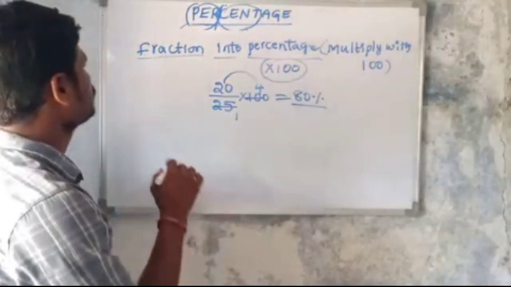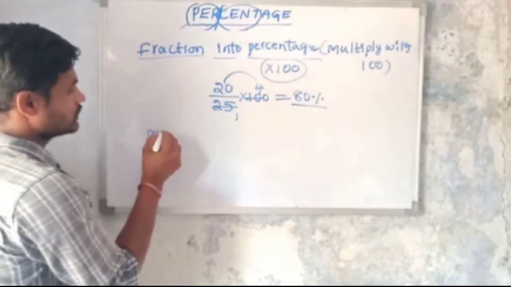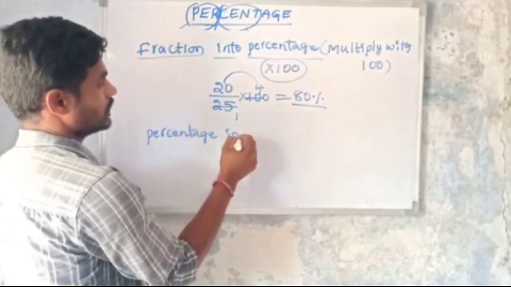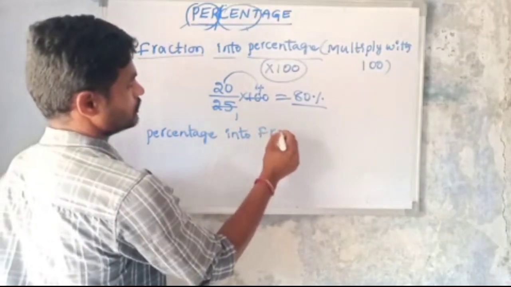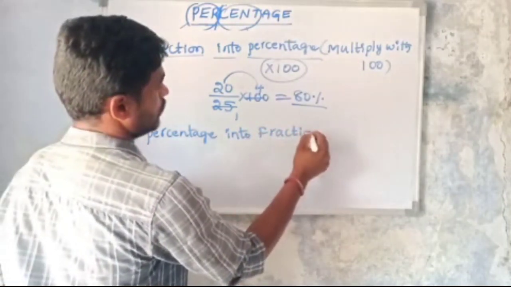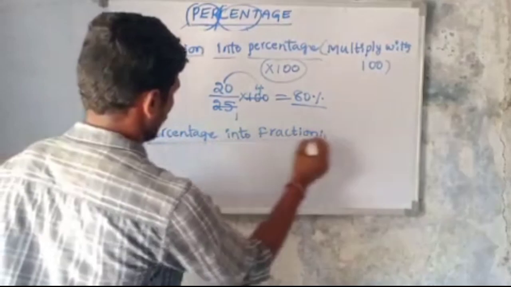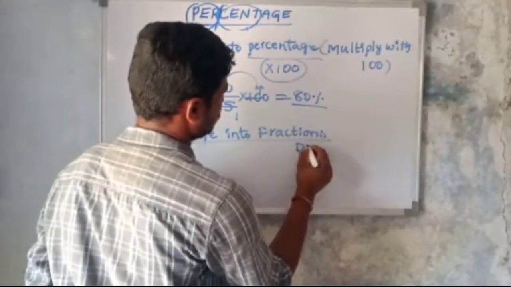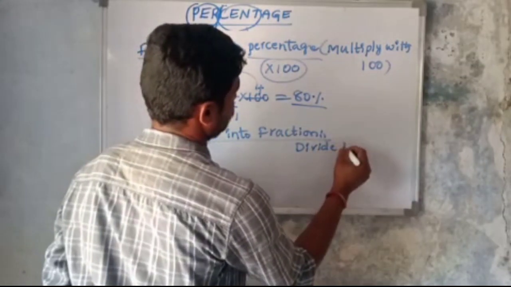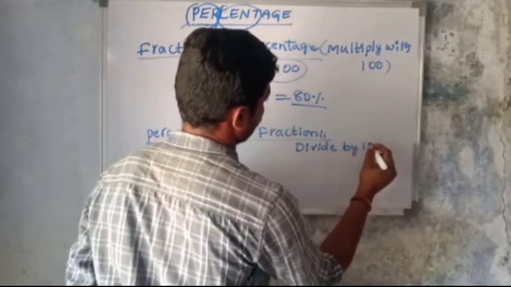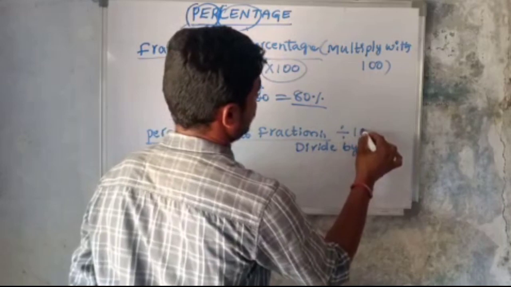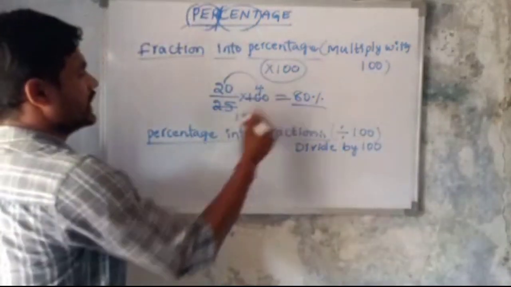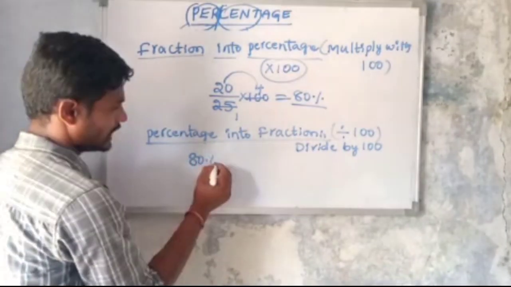Okay, so if you want to convert a percentage into a fraction, just divide by 100. That's it. See here, 80 percentage.